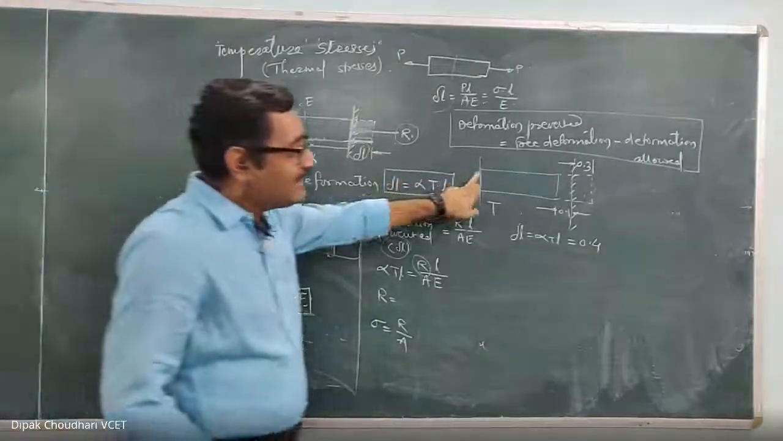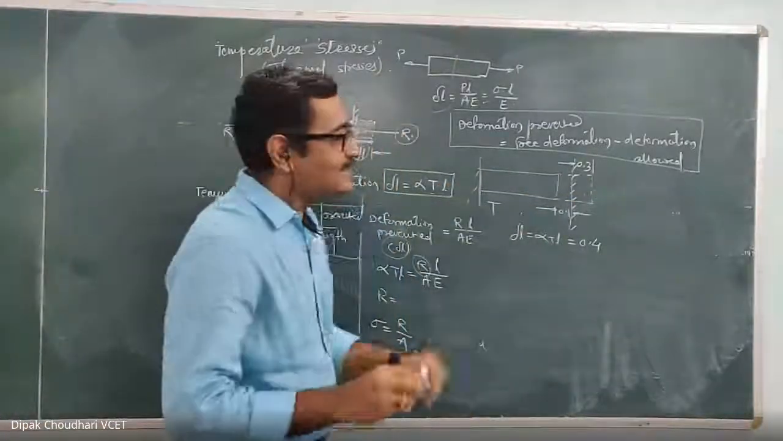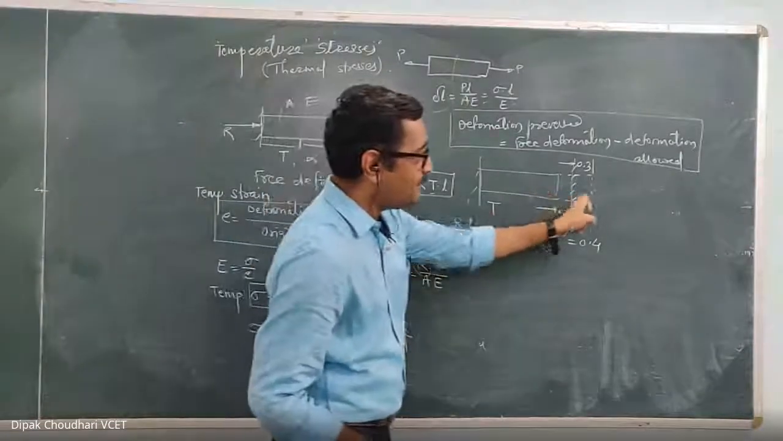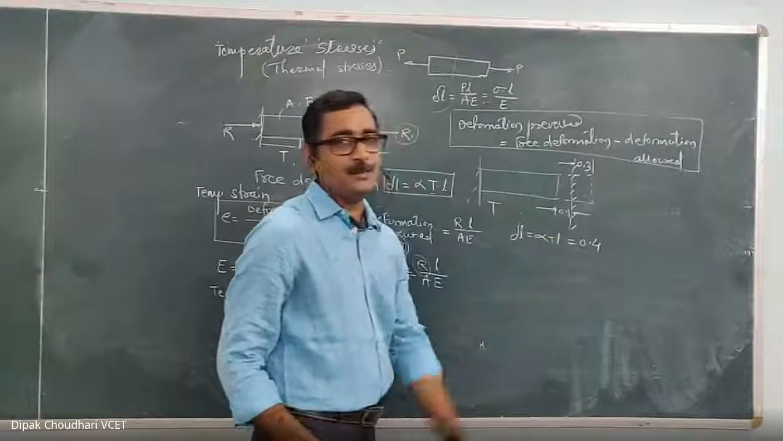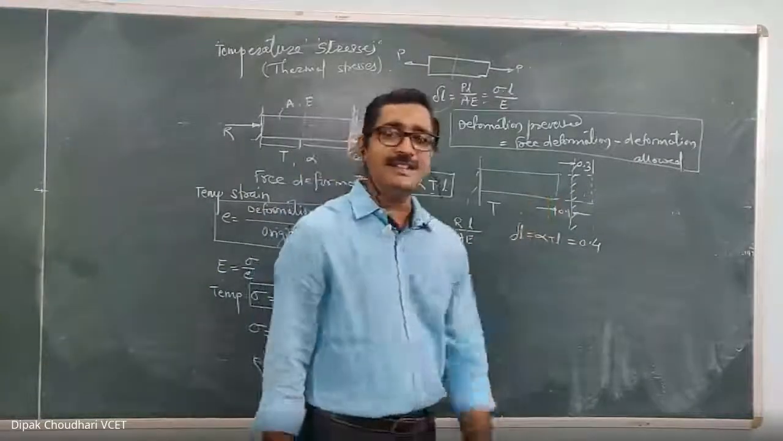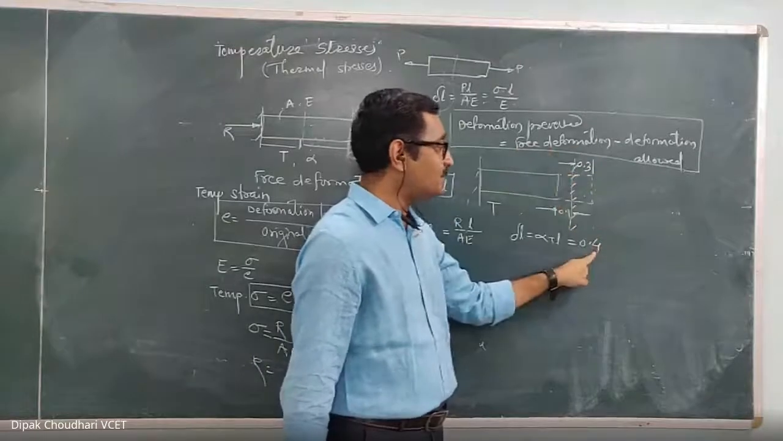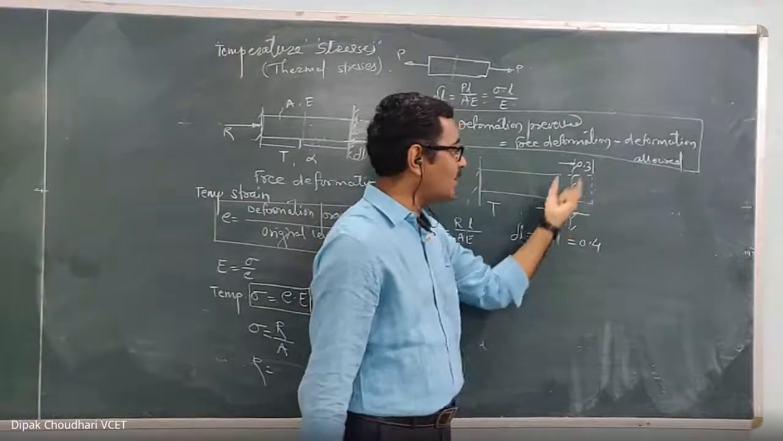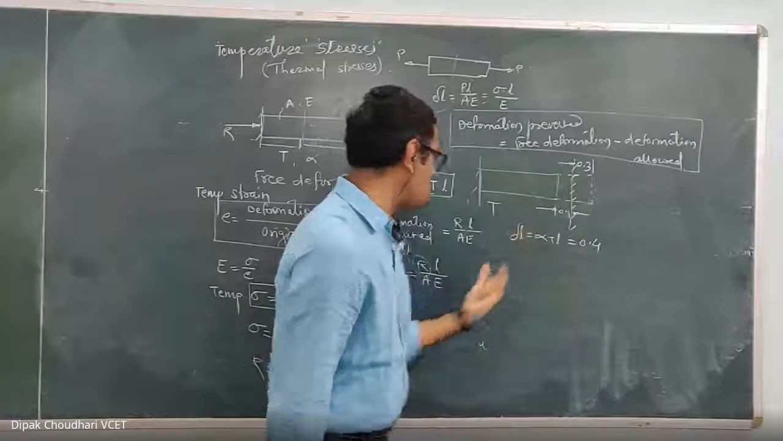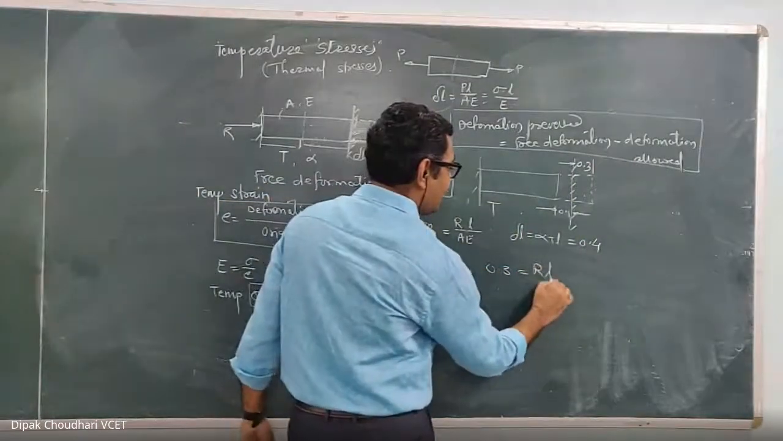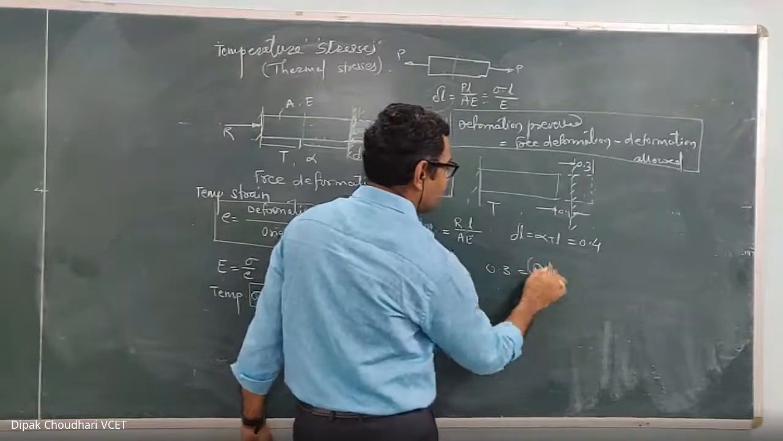Now, if you consider this case, how much is the deformation prevented here? This free deformation is 0.4. Out of that, 0.1 is allowed. So how much is prevented? Free deformation 0.4 minus deformation allowed 0.1, so deformation prevented is 0.3. So you have to write this 0.3 equal to RL upon AE. From this, you can get the reactive force.